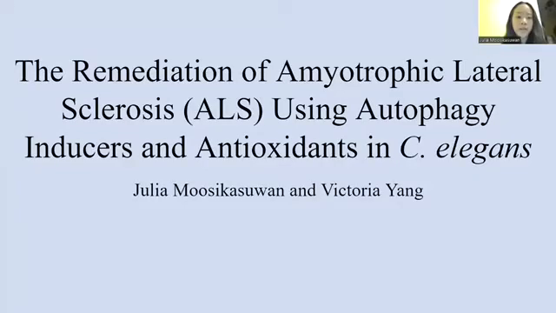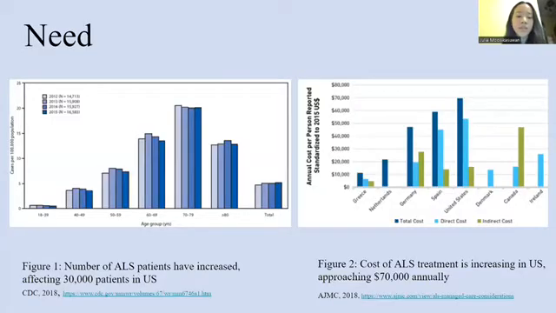And my name is Moosikasuwan, and we study the remediation of amyotrophic lateral sclerosis pathogenesis with autophagy inducers and antioxidants on the C. elegans. ALS is a motor neuron degenerative disease, damaging motor neurons in the muscles, leading to muscle atrophy. It affects thousands of patients and is expensive to treat.